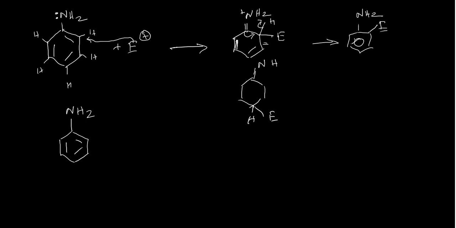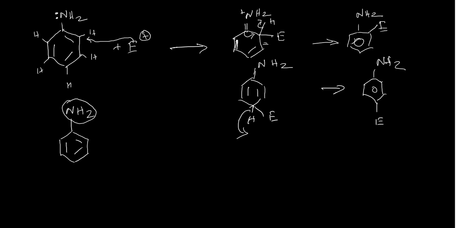Okay, this kind of attack is possible in case of the para product, and you will get a para product where NH2 will be here, and you have an electrophile here where this hydrogen will be removed. Okay, similarly you can also have a meta product, but I am not going to explain meta because the NH2 group in aniline is ortho and para directing.